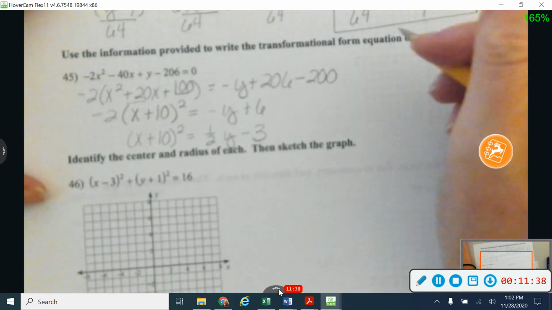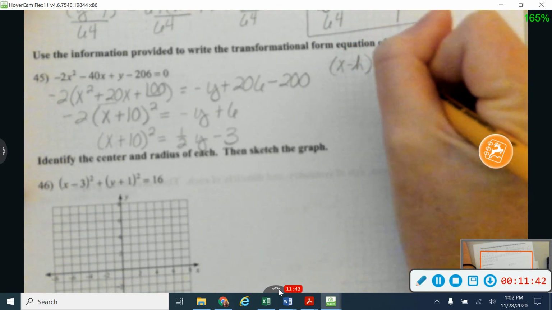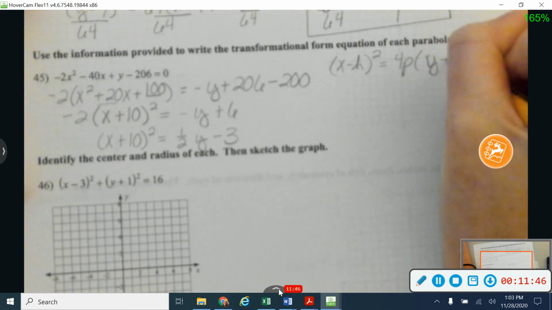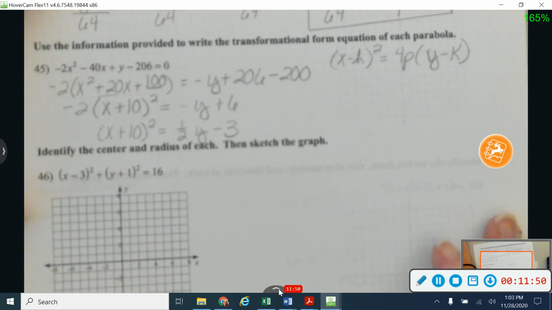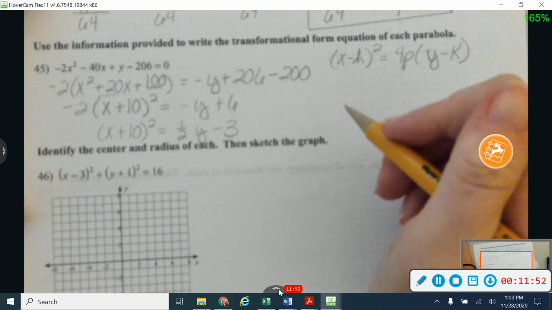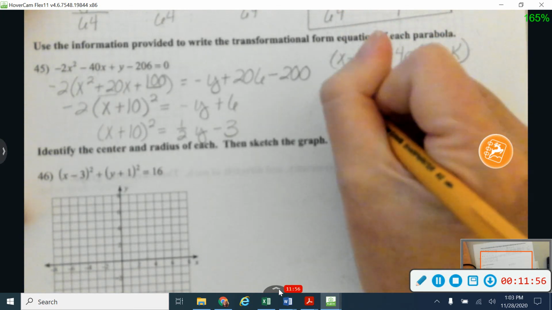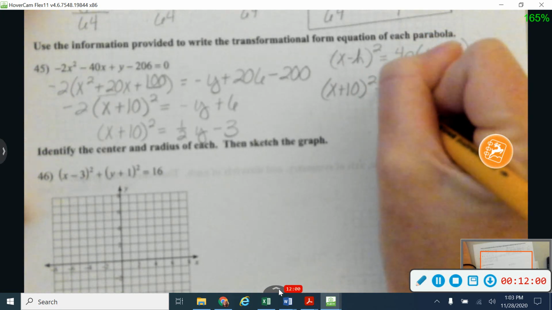And then again, just to put it in the standard form, I didn't write down standard form for this one. Let me do that really quick. y minus k over there. Okay, so just to get in that standard form, I'm going to take out the 1/2 there. All right, so that's going to give me plus 10 squared over on that side.